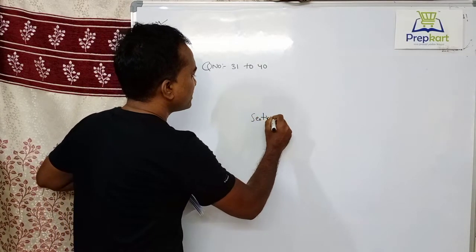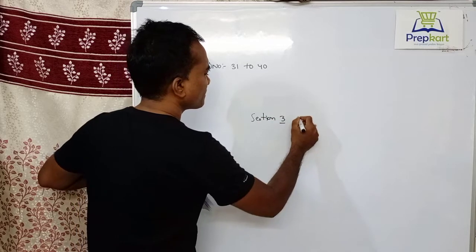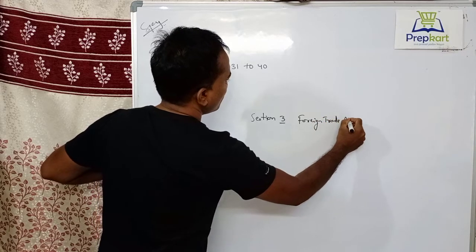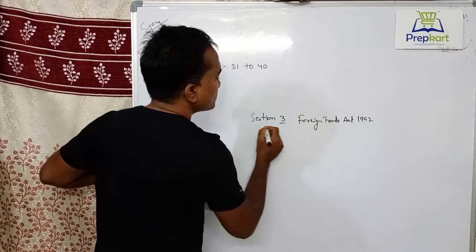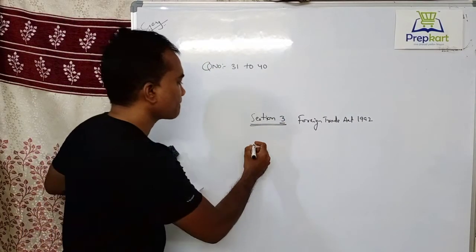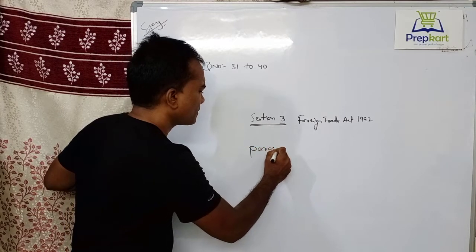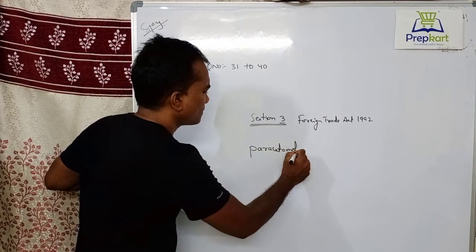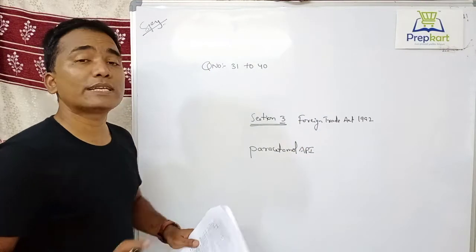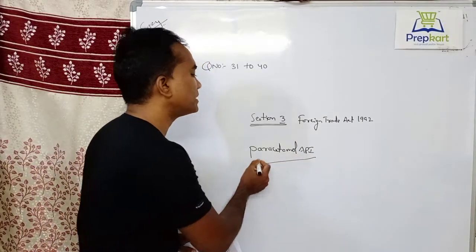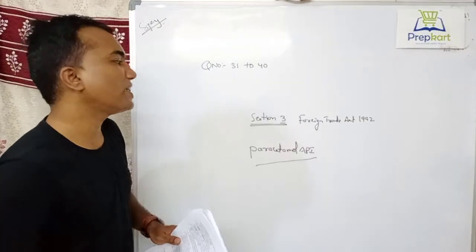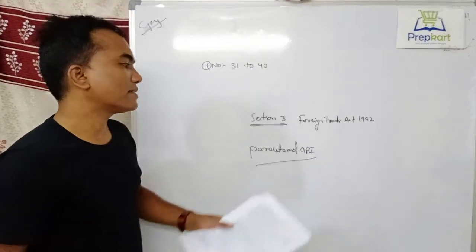Focus on Section 3. Based on this, the ban on export of paracetamol API has been lifted by the government. So it is in news related to Section 3 of the Foreign Trade Act 1992. It is in news related to paracetamol actually.